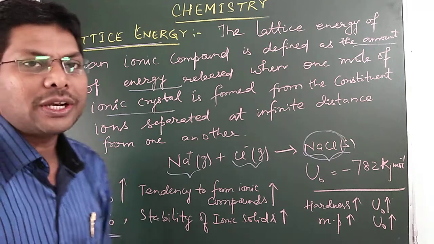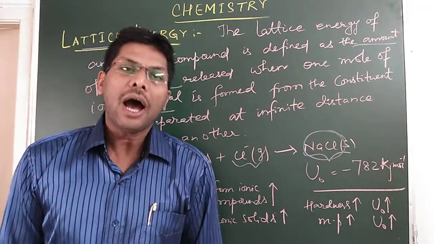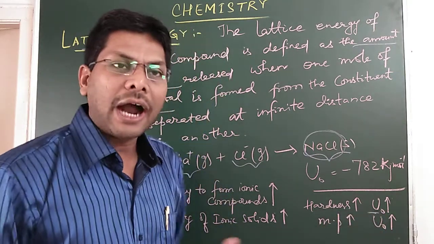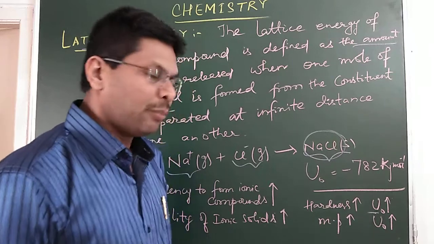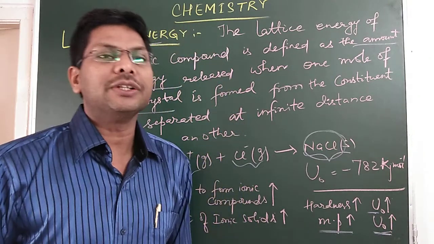Lattice energy is also related to the stability of an ionic solid. The higher the lattice energy, the higher is the stability of the ionic solid. If lattice energy is high, the hardness of the ionic solid is also more. And if lattice energy is high, then the melting point of an ionic solid is also more.